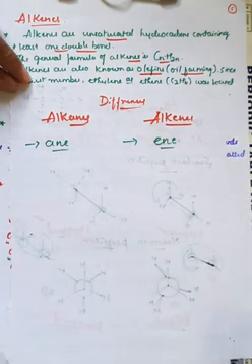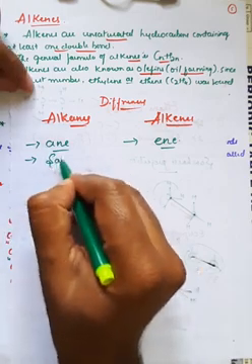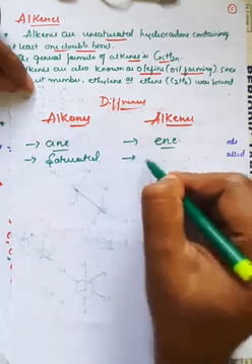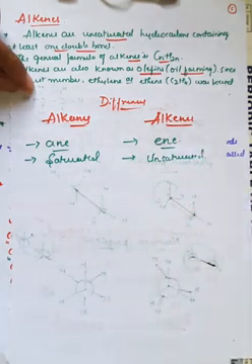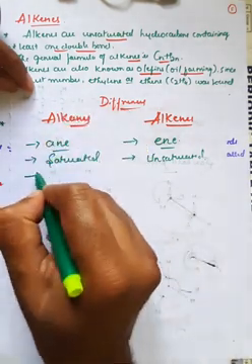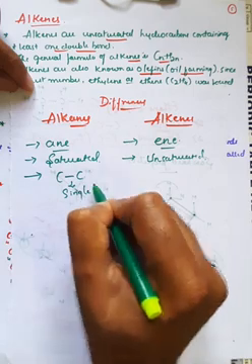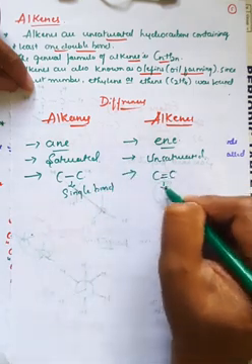Observe here, this is a major difference. Second, alkane is called a saturated hydrocarbon, but alkene is an unsaturated hydrocarbon. In alkanes the carbon-carbon bond was a single bond, and in alkenes the carbon-carbon bond is a double bond.